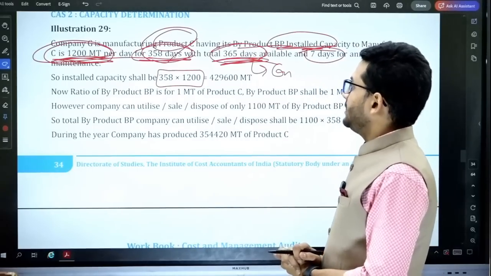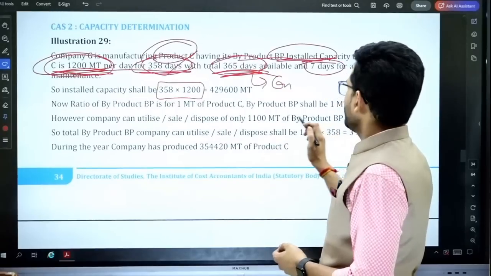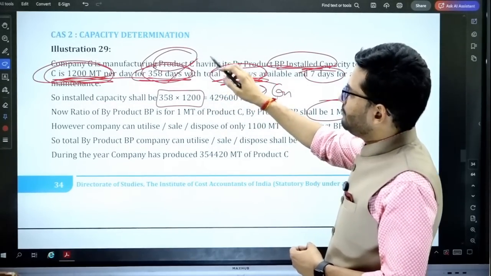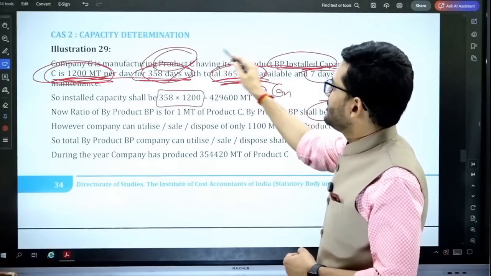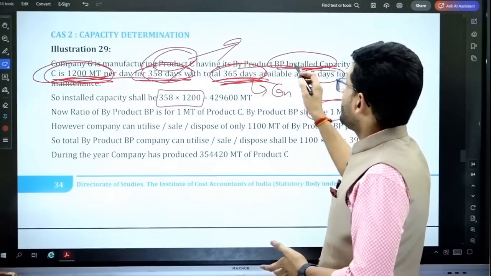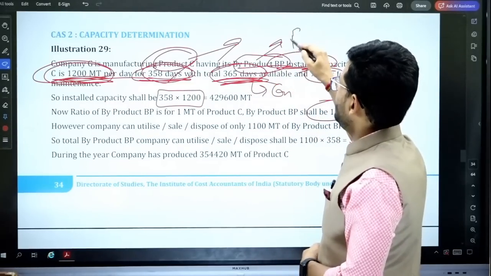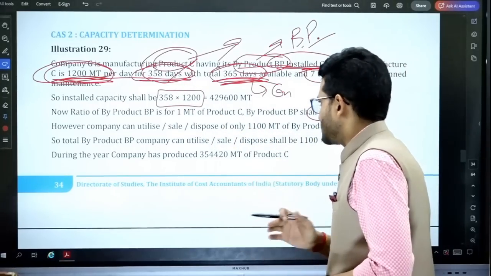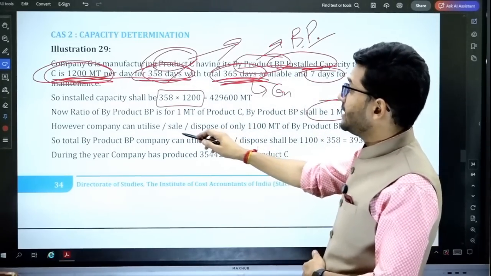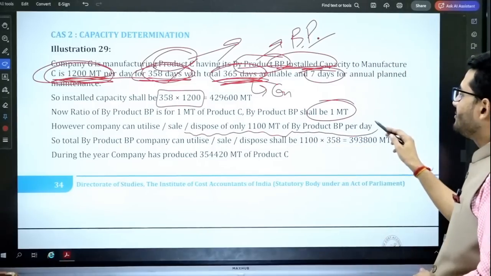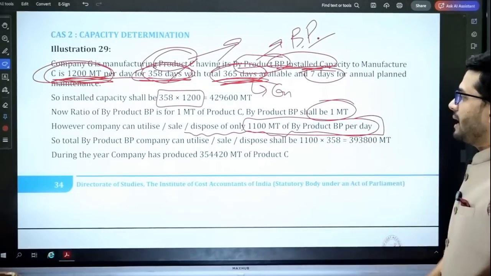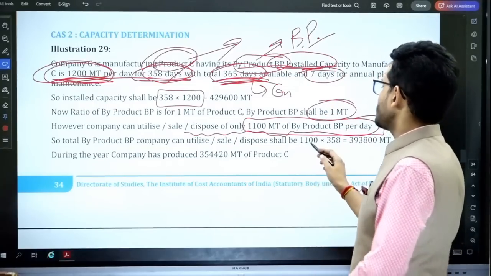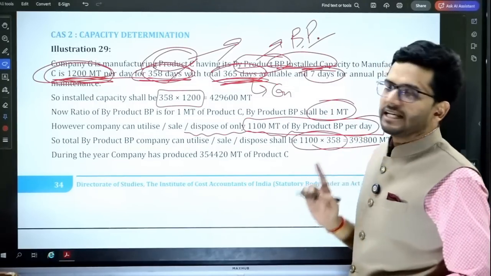Now the ratio of product BP is 1 metric ton for 1 metric ton of product C. So there's a byproduct which is generated while generating the product C. Product C is the final product. Byproduct BP is generated in this particular factory. However, the company can utilize, sell, dispose of only 1100 of byproduct per day. So the total byproduct BP that can be utilized shall be 1100 multiplied by 358.